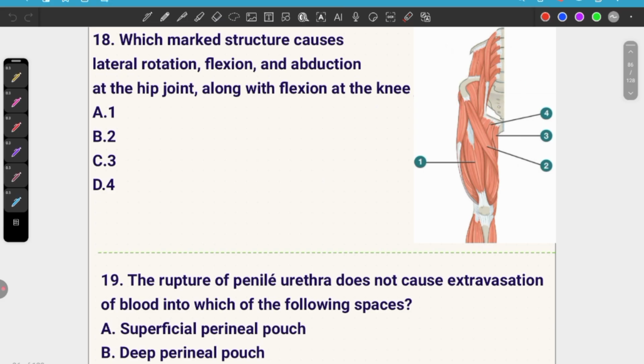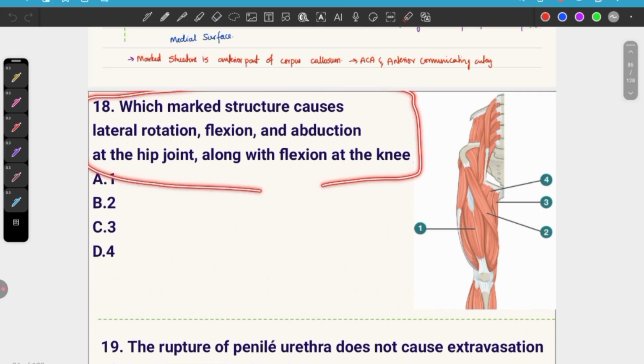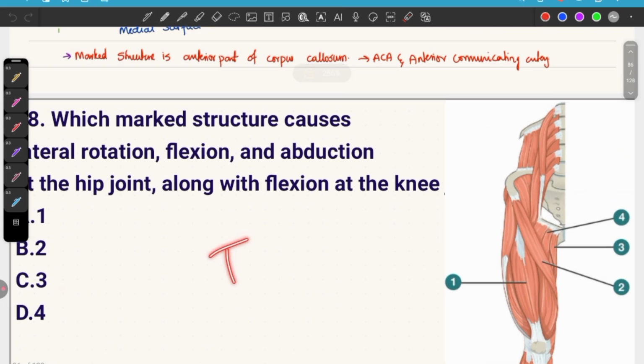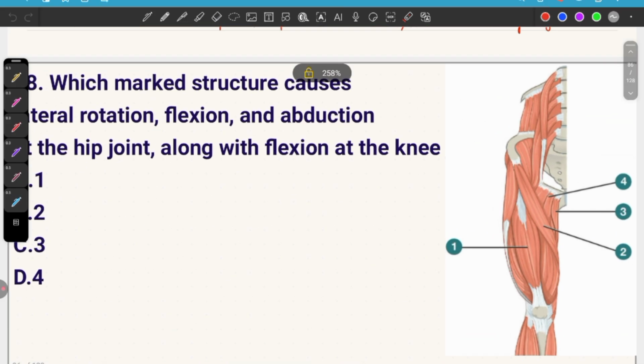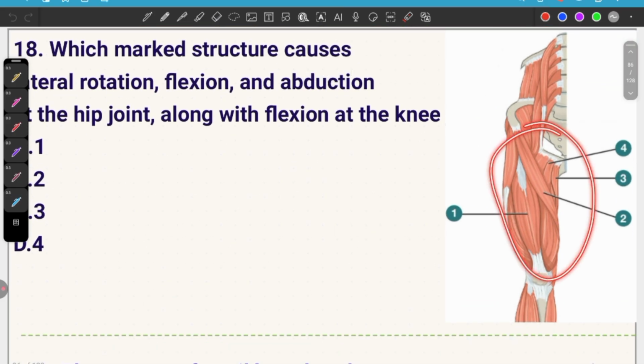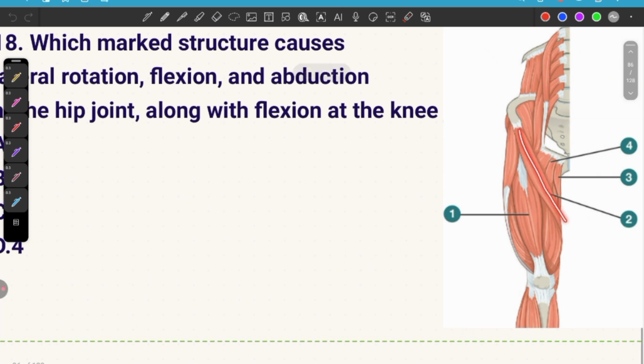This is the favorite action of which profession? It is a tailor. Tailor actually needs this lateral rotation, flexion and abduction, and among these muscles one is called Taylor's muscle. Which one is that? That is the sartorius muscle.